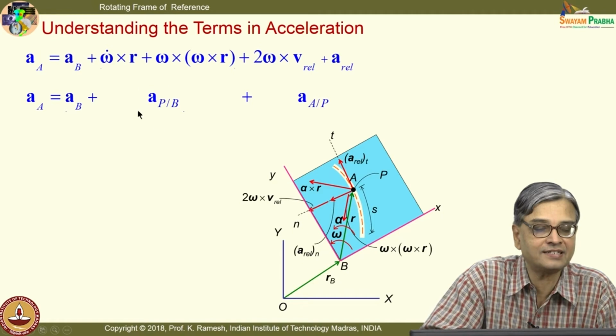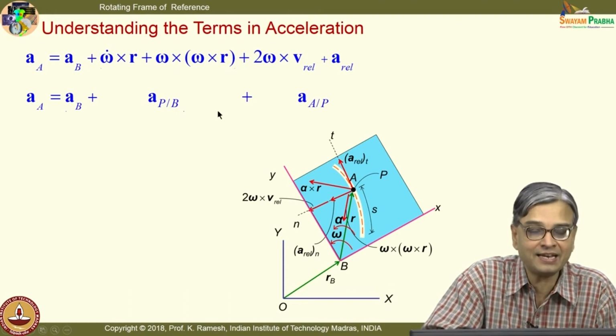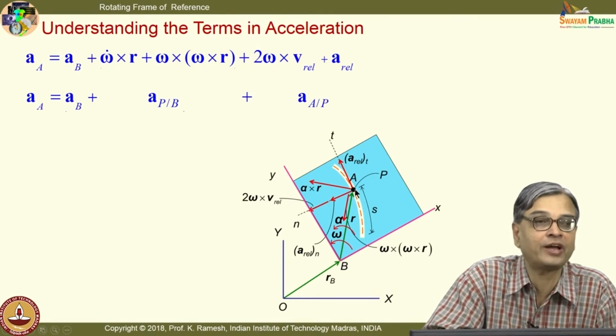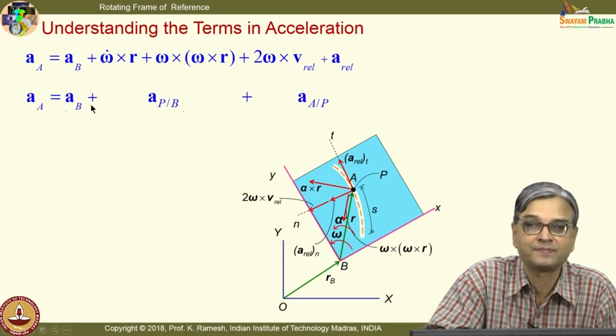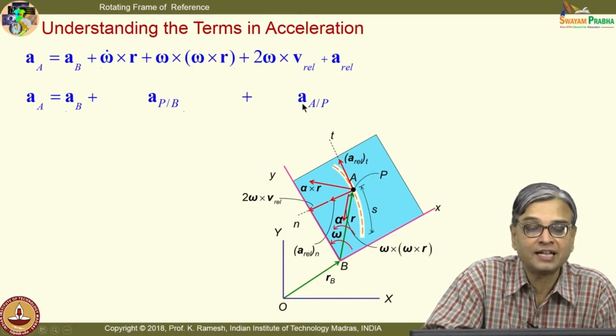So, like I discussed earlier, you can easily understand that alpha cross r plus omega cross omega cross r is what we could get if I attach a non-rotating translating axis at B and view the fictitious point P. The point is coincident with A. So, this is nothing but the relative acceleration of point P with respect to B. And these two quantities refer to the relative acceleration between point A and point P.